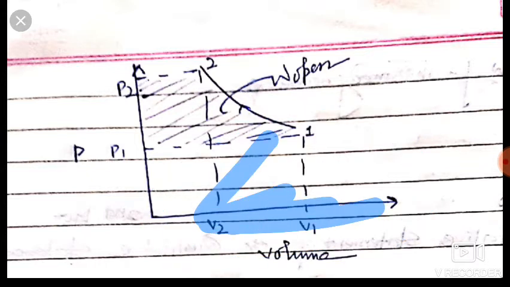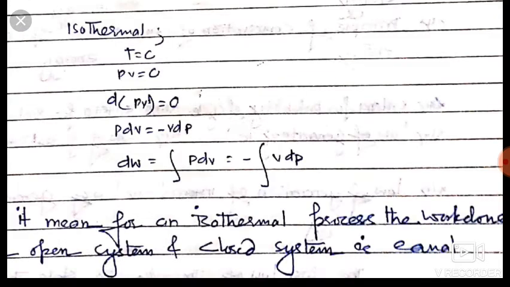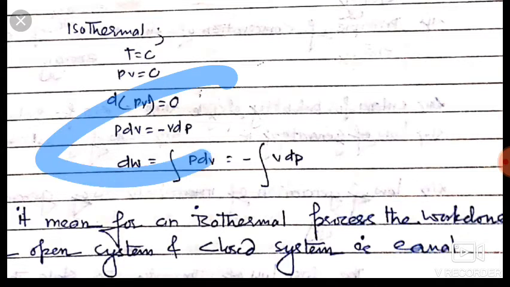Dear friends, if we consider the isothermal process, that is a constant temperature process, then we can write PV is equal to RT. R is constant, and temperature is constant, so PV is equal to constant. Friends, now we will differentiate this PV. The differentiation of a constant is 0. We take pressure as constant and differentiate dV, plus we take volume as constant and differentiate VdP.